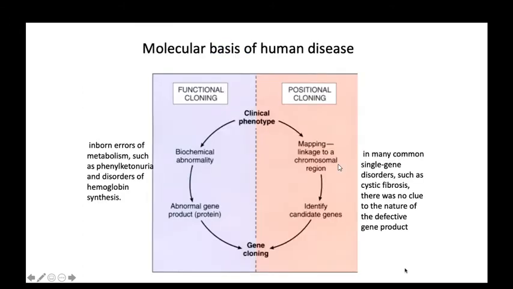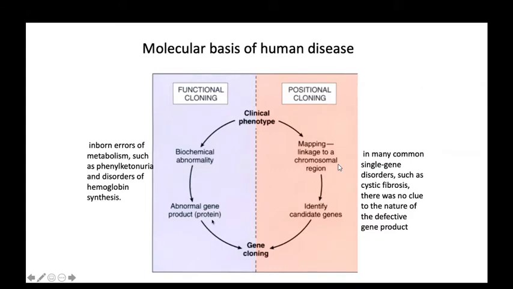That's the figure, which represents the molecular basis of human disease, through functional cloning and positional cloning. Functional cloning begins from clinical phenotypes or biochemical abnormalities that lead to identifying the abnormal gene product protein.